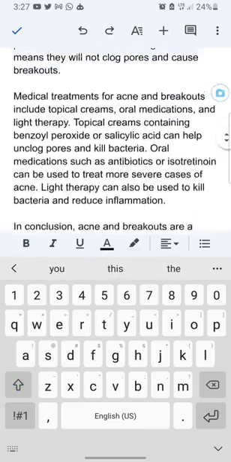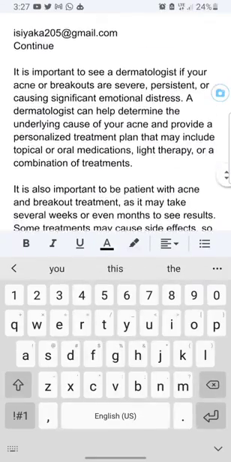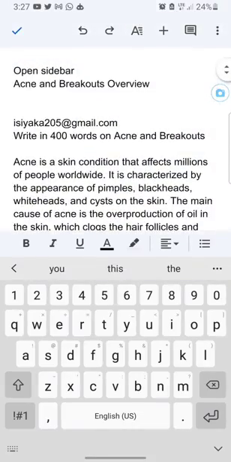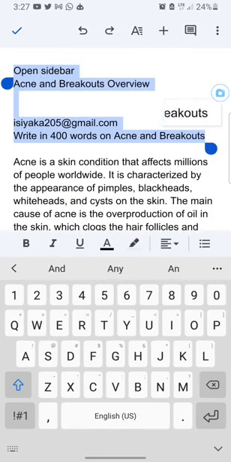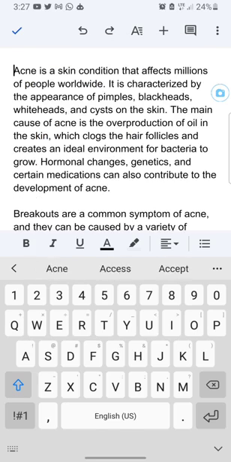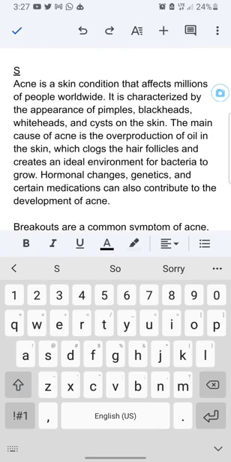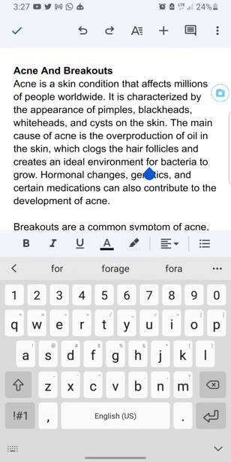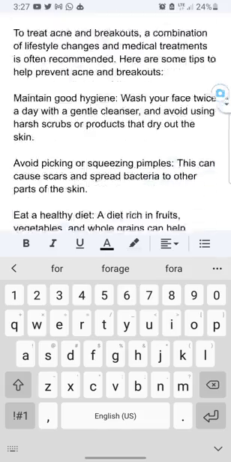All right, so I'll just edit it, right? I'll edit it because I copied everything, so some stuff is going to come with it. So I'll come up to this place and remove the question I actually asked it, and I'll just write acne and breakouts. Then I'll bold it, because when I come back I want to edit it, and when I'm doing the content assembly line, I'll know what to add and not what to add.